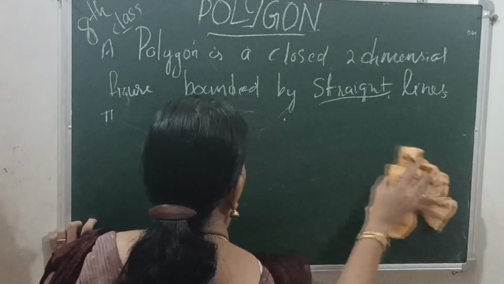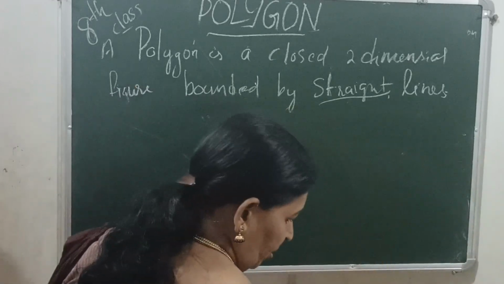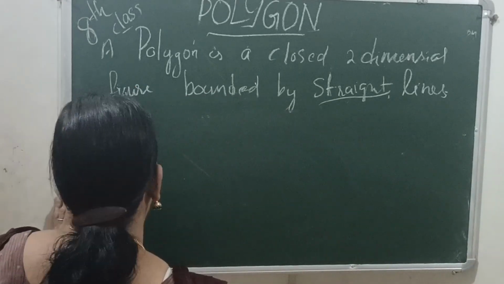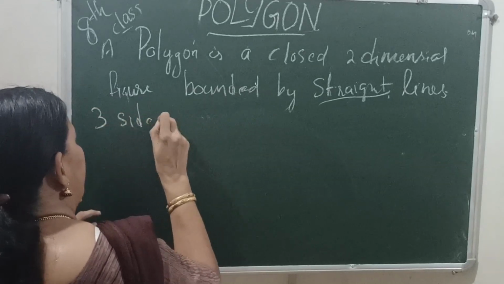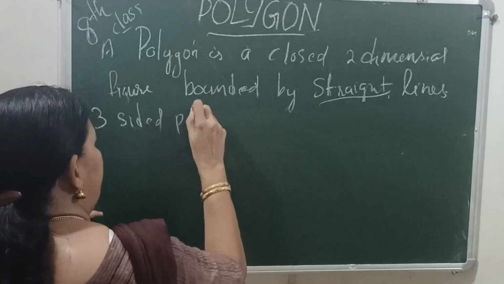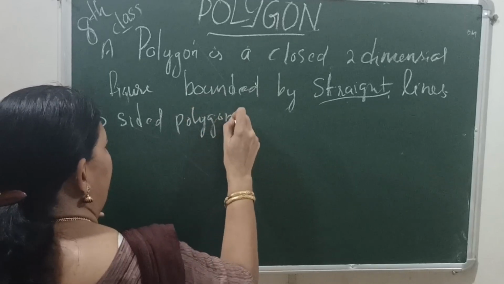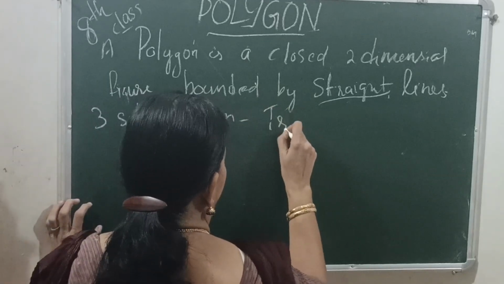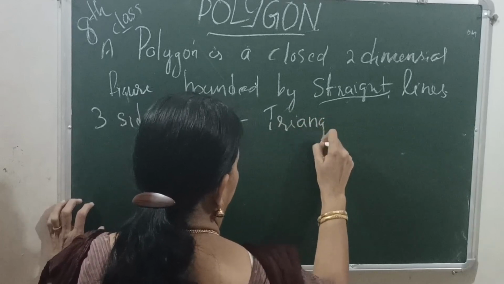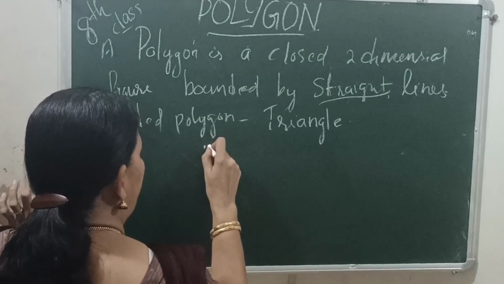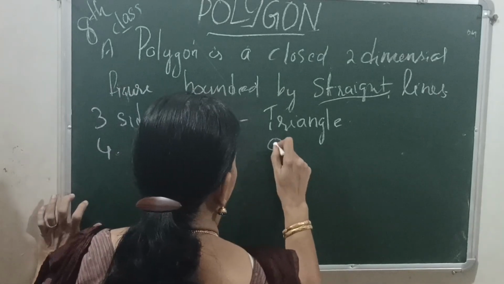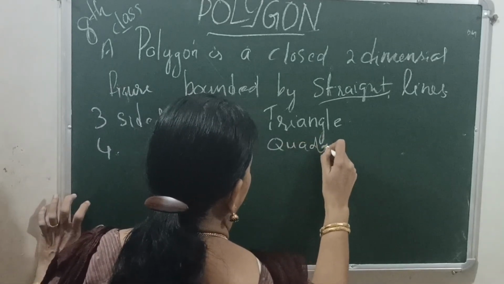Next, polygons are of many types. A 3-sided polygon, we name it a triangle. Next, a 4-sided polygon is a quadrilateral.